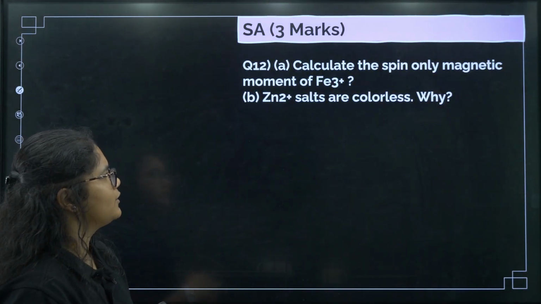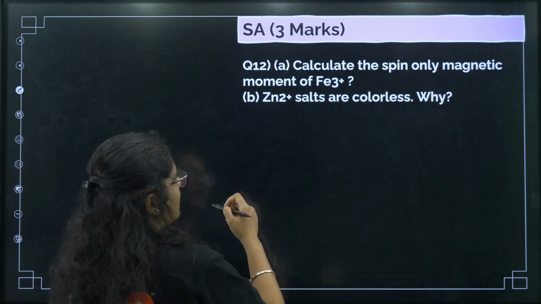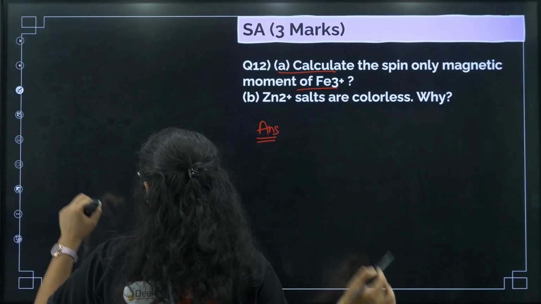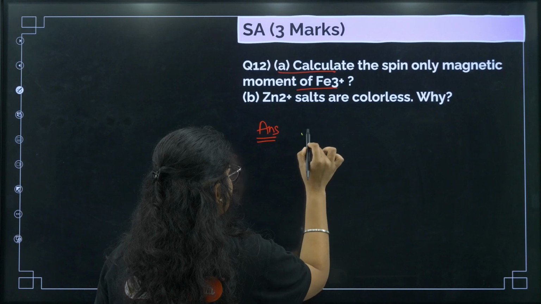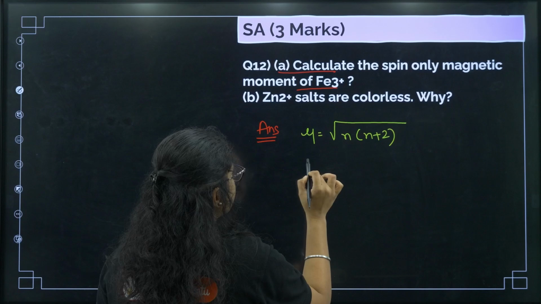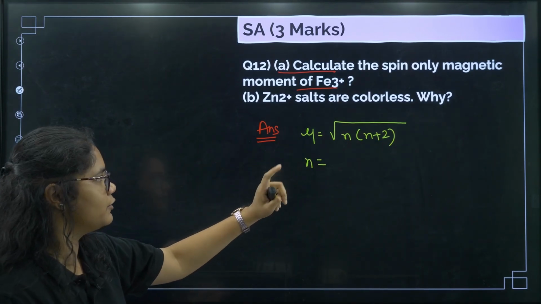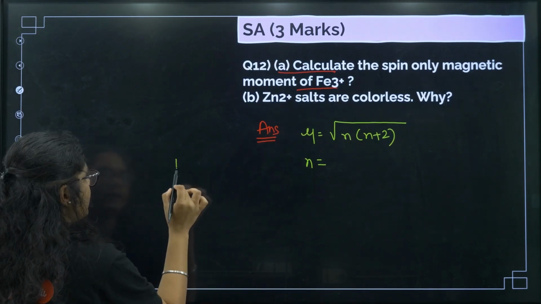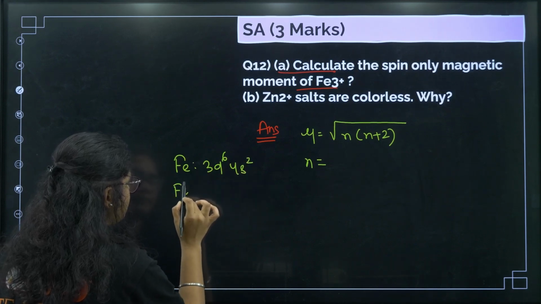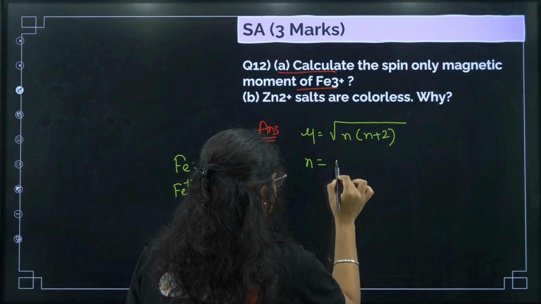Next question, calculate the spin only magnetic moment of Fe3 plus. Zn2 plus salts are colorless. Why? Okay, so whenever it is asked to calculate the magnetic moment, what should be the correct way? First you need to write the formula. What is the magnetic moment formula? Root over of n into n plus 2. Then you need to write the value of n. You can show the electronic configuration or not, doesn't matter, directly you can write the value of n. In Fe3 plus, the electronic configuration of Fe is 3d6 4s2 and Fe3 plus will have 3d5 configuration, right? So this one will give you 5 unpaired electrons.